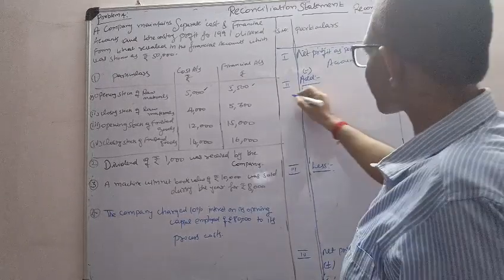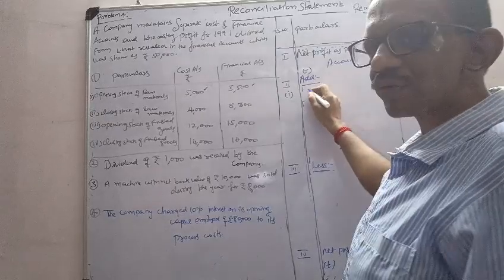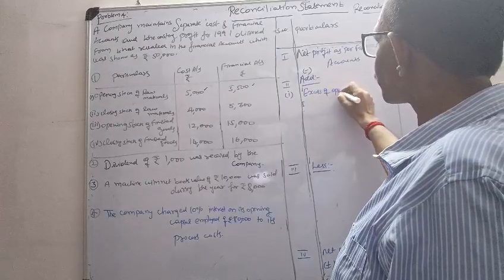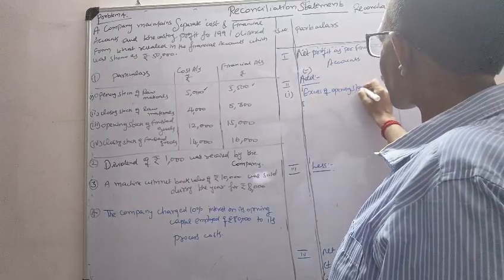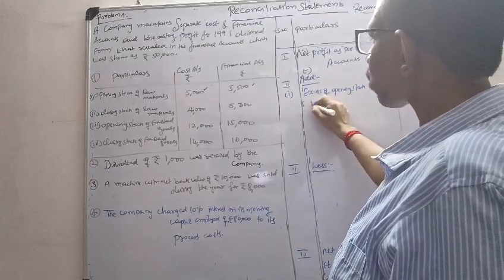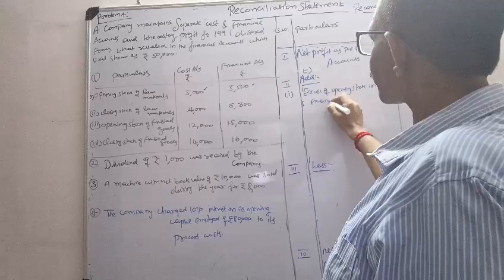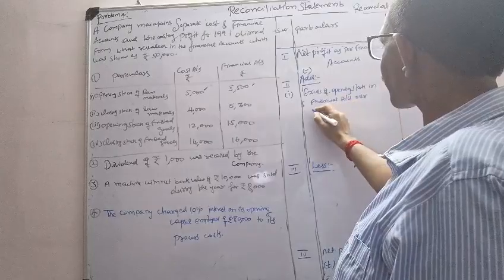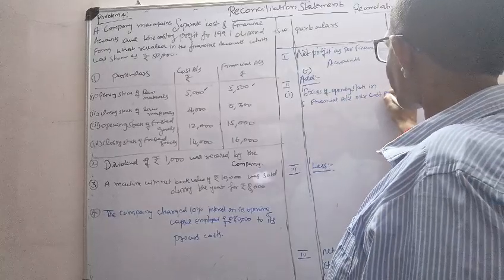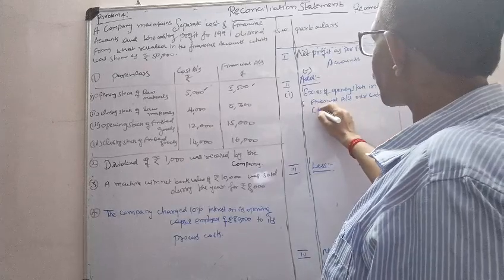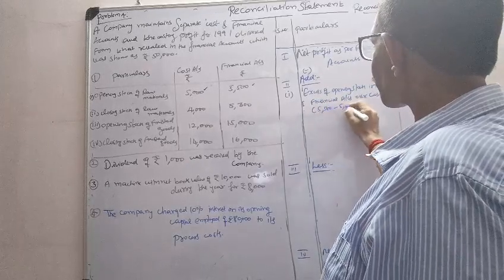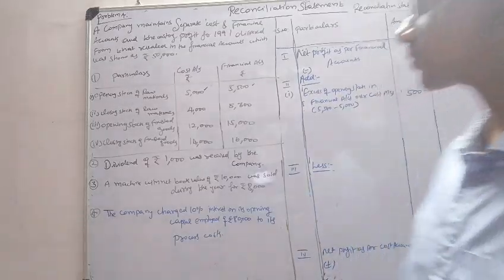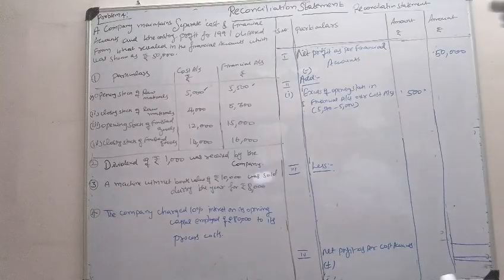Now here, add. How will you write? Excess of opening stock in financial accounts over cost accounts: 5,500 minus 5,000, which is equal to 500. Like this you have to write. Okay. Now closing stock of raw material.